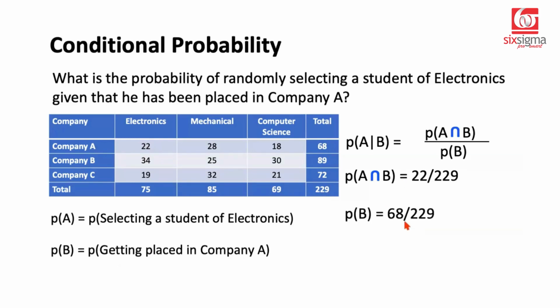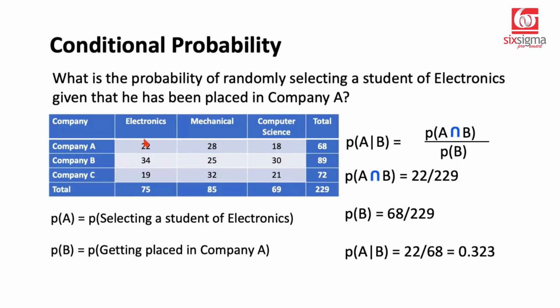If we take a ratio of these two, we'll get the answer, which is 22 by 68. But just to give you a simpler trick to solve such problems, when it is known that the student has been placed in company A, you may reduce the sample space to 68 because we are no longer supposed to look at 229 students. We may just look at 68 students who've been placed in company A because that's a given. And within that, how many students were from the electronics background?